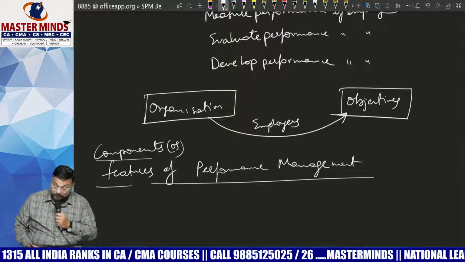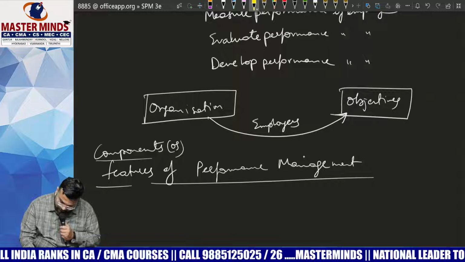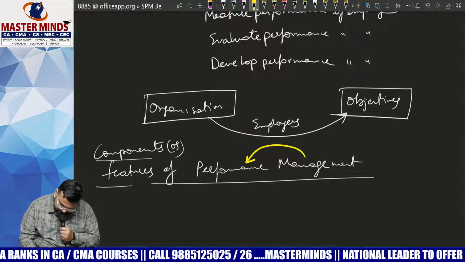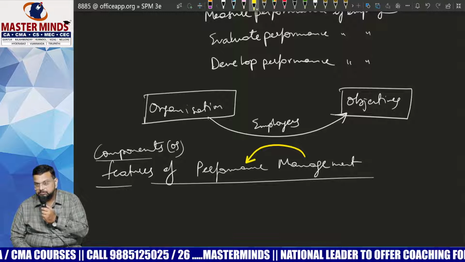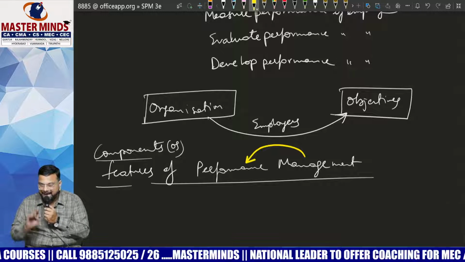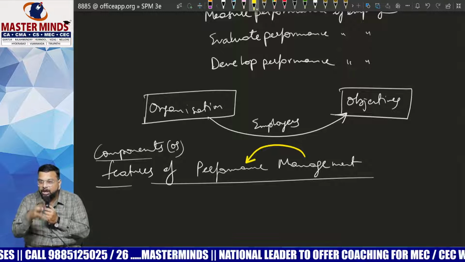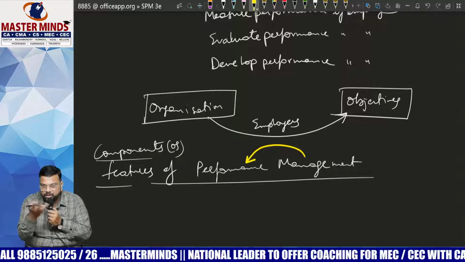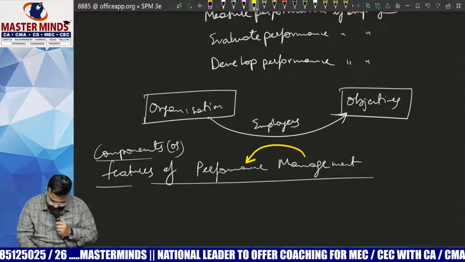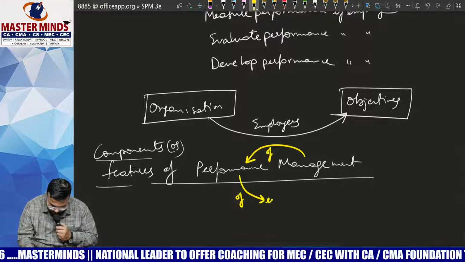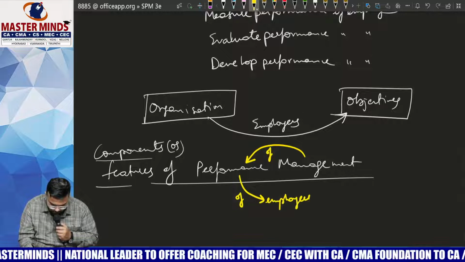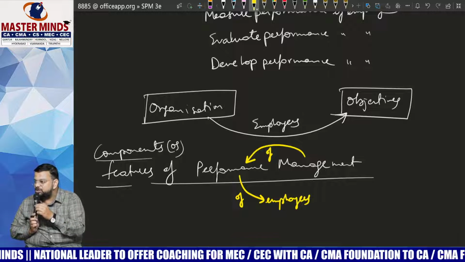Now, performance management means what? Management of performance management means what? Are you able to follow? Management means nothing but controlling, right? Controlling what? Performance. Performance of whom? Management of performance of employees. So here we are talking about how to manage the performance of employees.